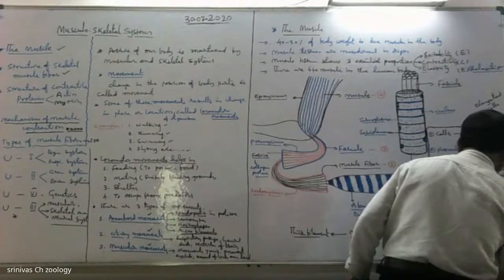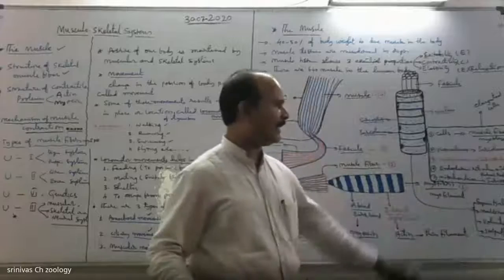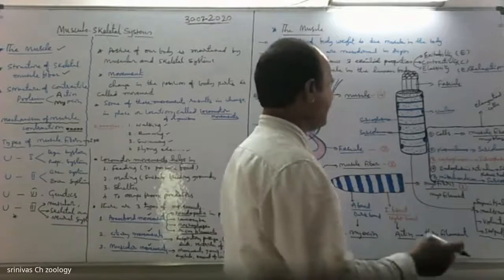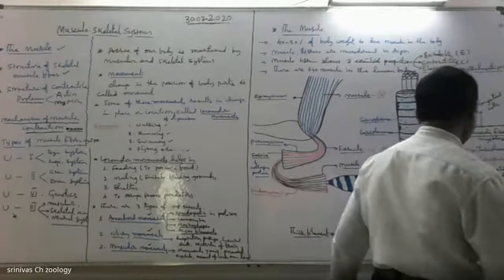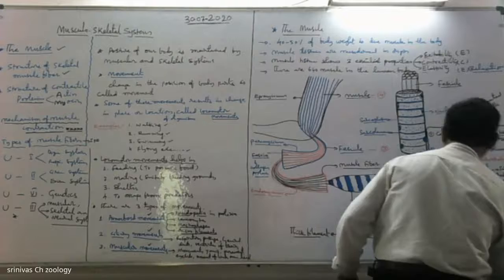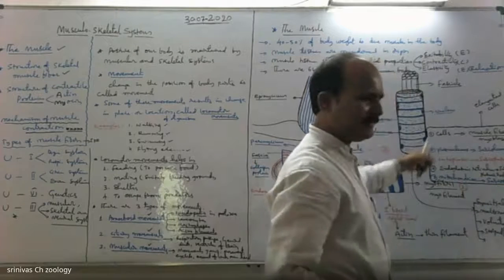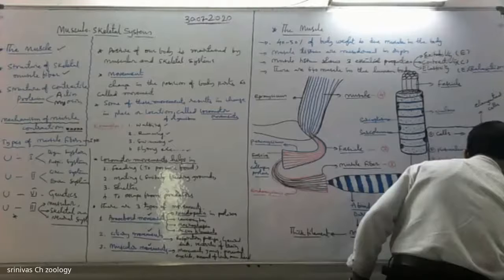Most of our body muscles are skeletal muscles. One more characteristic you can take is unbranched, with no branches.